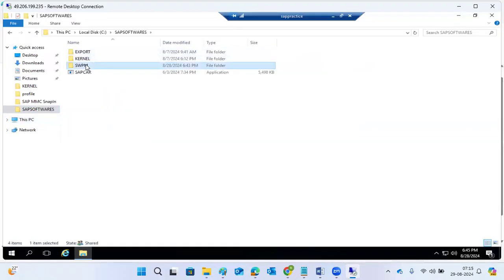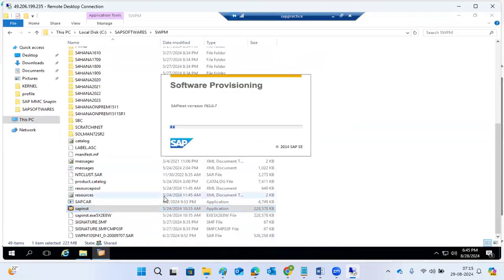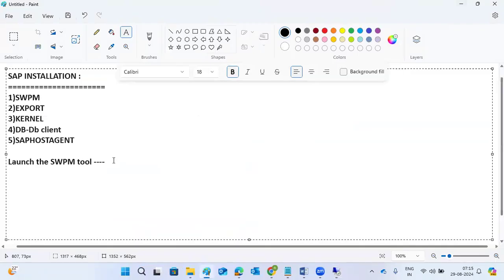C drive, SWPM tool. Then see here, there is a SAP INST. Double click on the SAP INST. Then it will launch the SWPM screen here. SWPM tool will be opened here. So how to launch the SWPM tool? Go to the SWPM folder, then double click to execute the sapinst.exe file. You have to execute it.